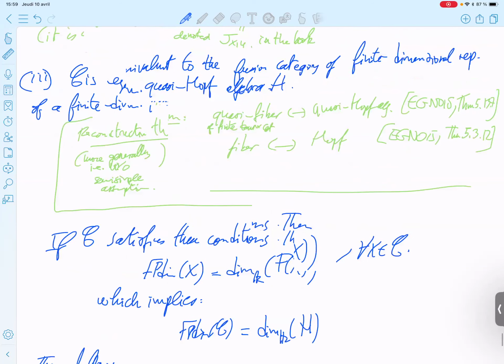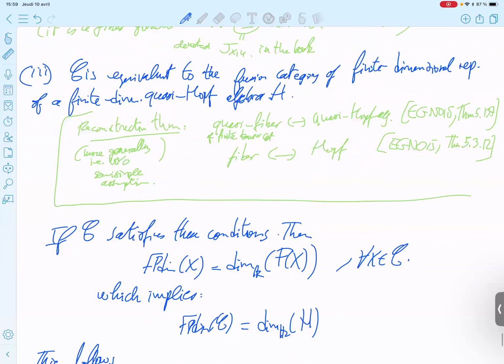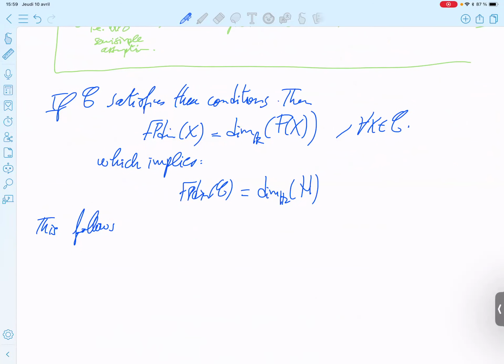In the Egg Notebook, it is without assuming semi-simple, so it's more general. But in the previous paper, 10 years before the Egg Notebook, Theorem 8.3.3, I guess it's proved only for fusion, so only in the semi-simple case, because the paper is called On Fusion Categories. So I don't think they prove something without the semi-simple assumption.